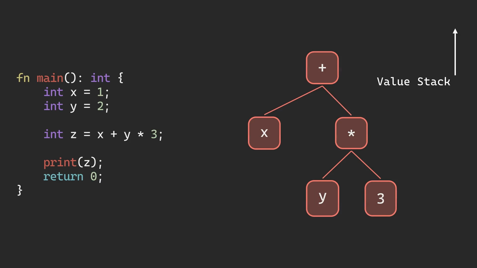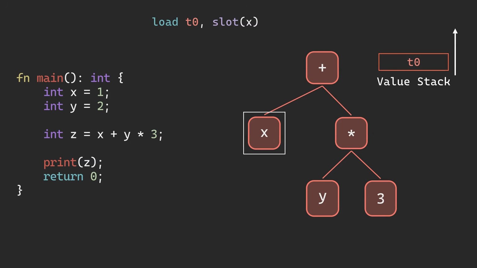In MIR, calculations are always performed using temporaries. If the value used in an operation is a variable, we first load it into a temporary. If the value is an integer literal, we use that directly. First, the visitor goes left and sees x. We generate an instruction to load x into a new temporary t0 and push t0 onto the stack.